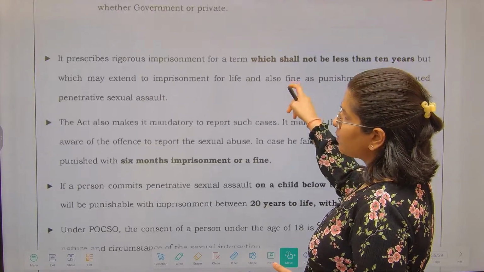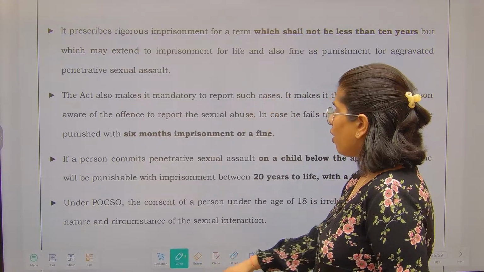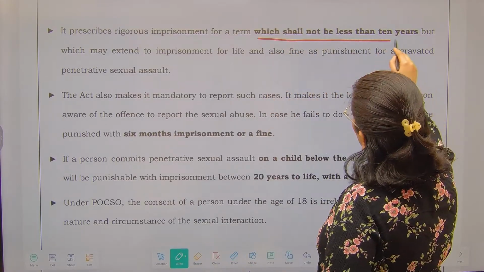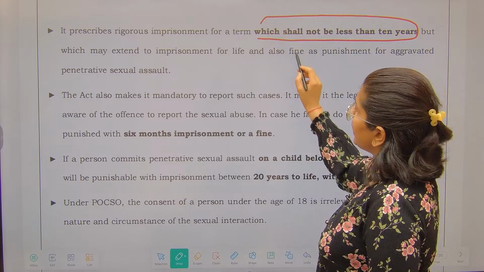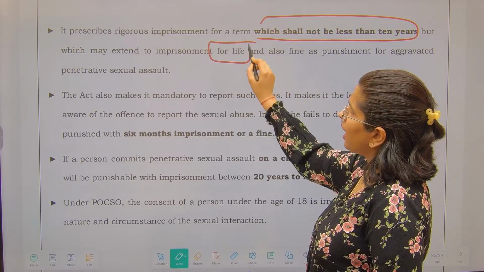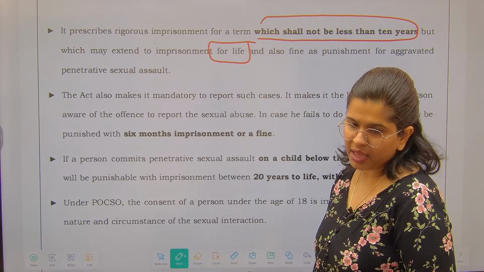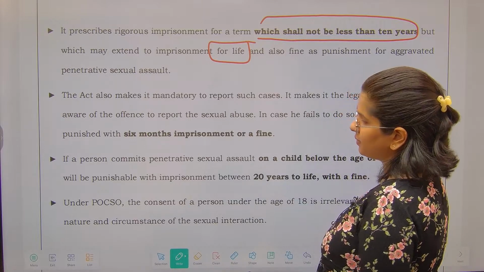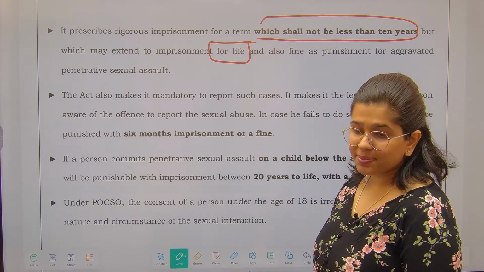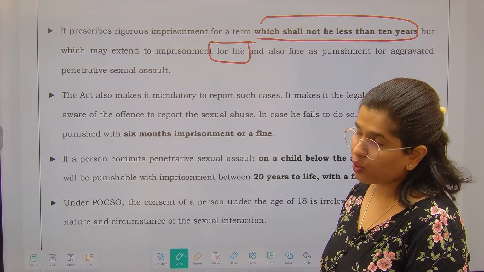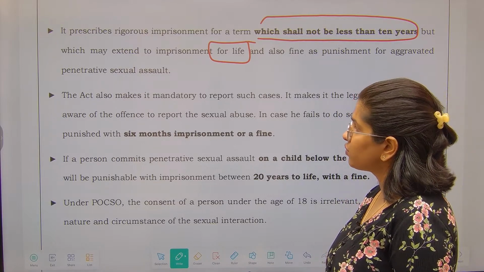So it prescribes rigorous imprisonment for a term which shall not be less than 10 years, but it can also extend up to life imprisonment. That much punishment has been given under the POCSO Act. This is considered one of the most stringent.